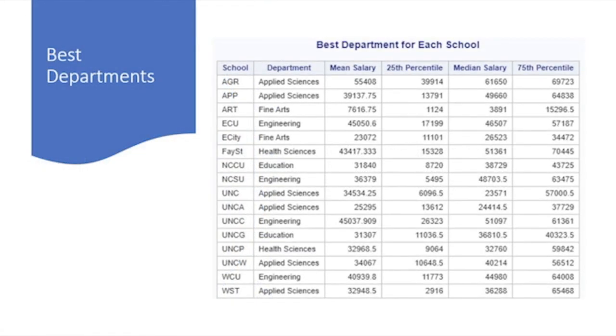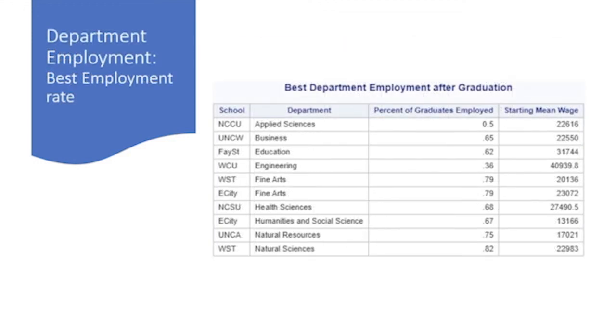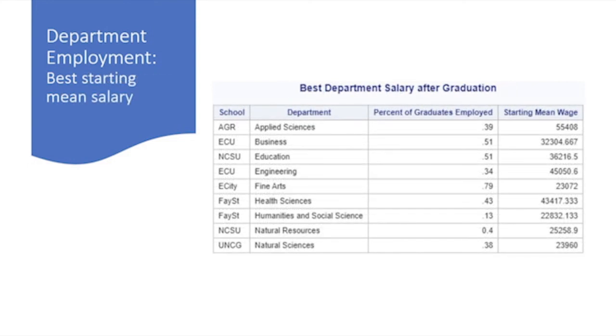Here we can see which department's graduates do the best from each school based on their mean salary after 1 year. As mentioned, for our second goal we wanted to see the best department by mean salary. However, the goal is to get hired after college, so we added a percent of graduates who actually get employed. This graph here shows the school with the best employment rate for each department. This graph here shows the highest mean salary after 1 year for each department.